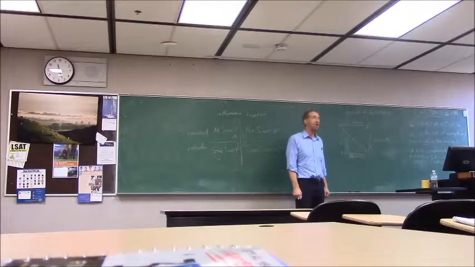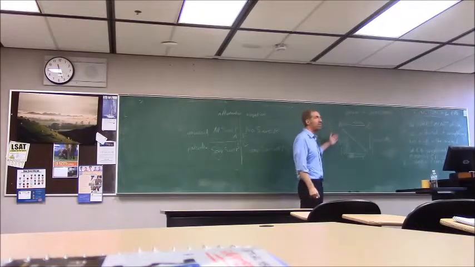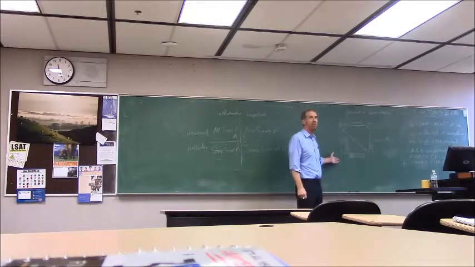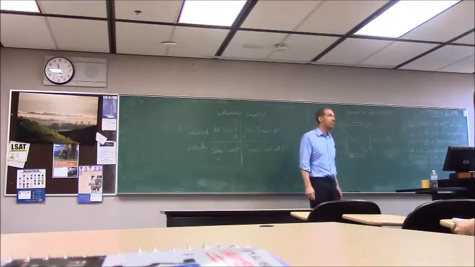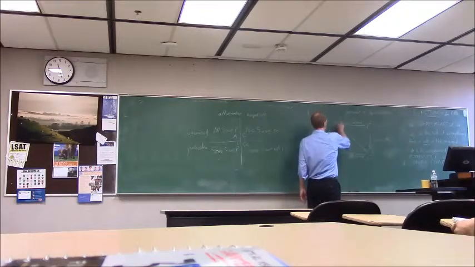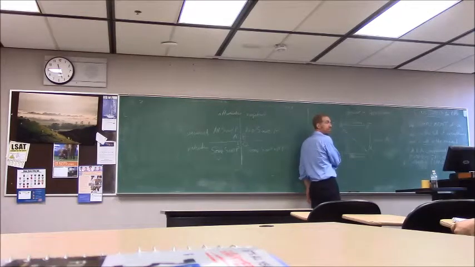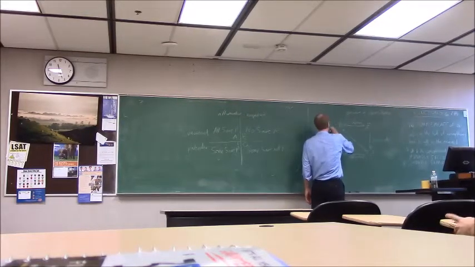Okay? So if we know all whales are mammals, do we know that there's at least one whale that's a mammal? Of course we do. So that's why subalternate works. All right. So if I know this is true, I know this is true. What if I know this is false?